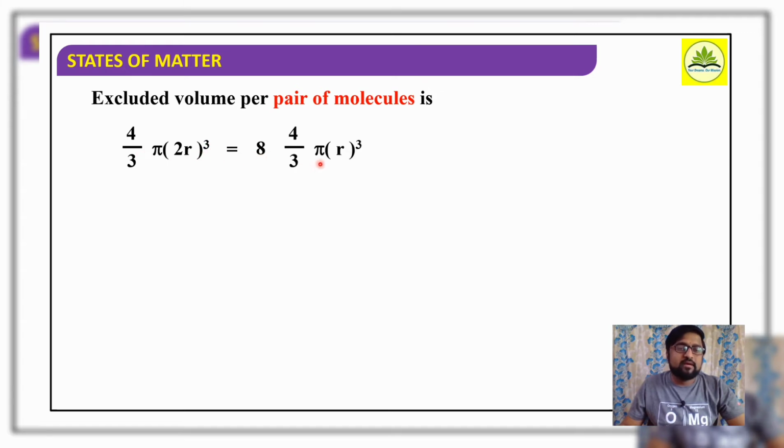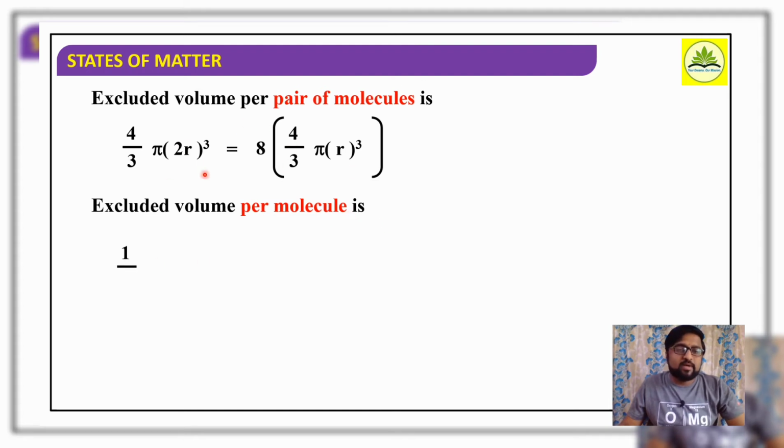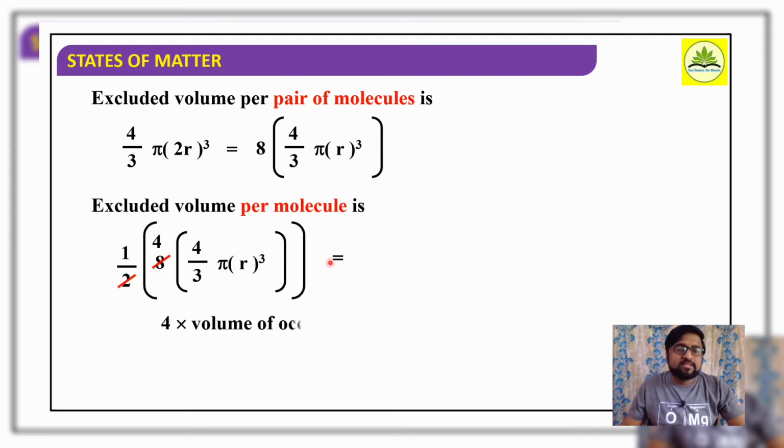So 8 into 4 by 3 pi r cube is for a pair of molecules, that means two molecules. Now for one molecule, we have to multiply this quantity by 1 by 2. So 1 by 2 into 8 into 4 by 3 pi r cube. If you simplify it, how much? It will be 4 into 4 by 3 pi r cube. What is this? Volume occupied by one molecule. So excluded volume per molecule is equal to 4 into the volume occupied by a molecule.